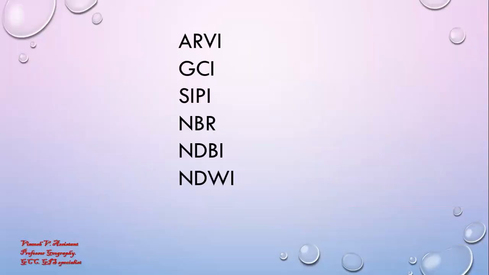We discussed the atmospherically resistant vegetation index, ARVI, GCI, green chlorophyll index, then SIPI, then normalized burn ratio, NDVI, normalized difference built-up index, and NDWI, that is the normalized difference water index. NDWI is helpful for studying water resources. NDBI is mainly used for studying urban areas, and all the other four are helpful for studying vegetation and agriculture.